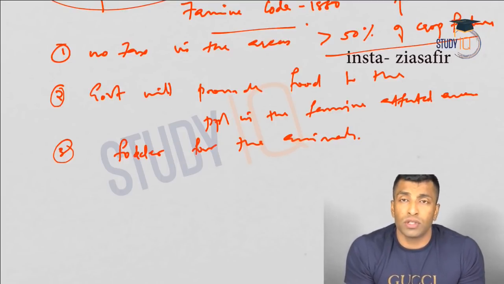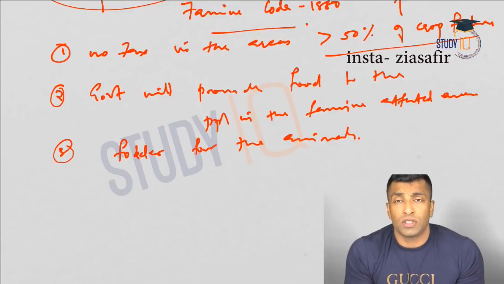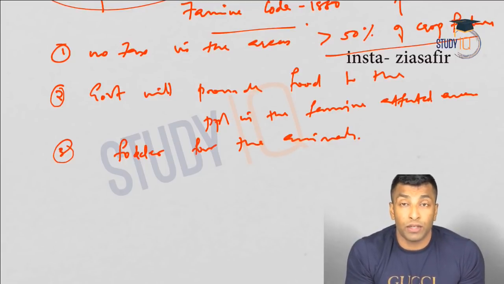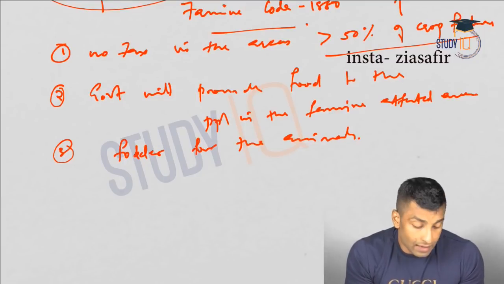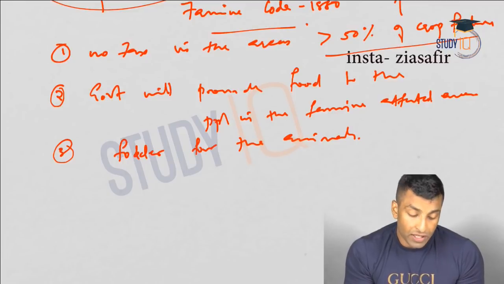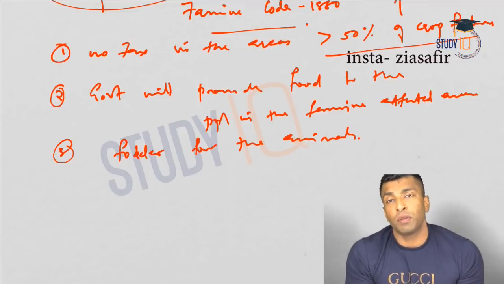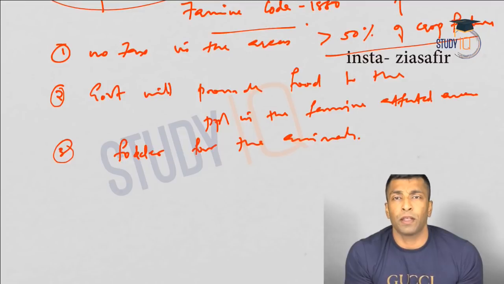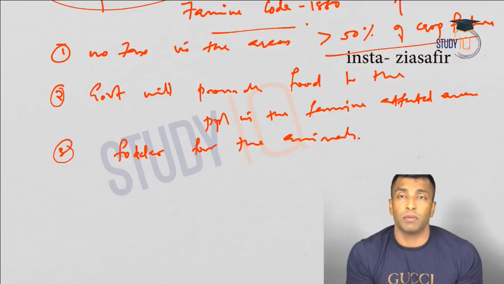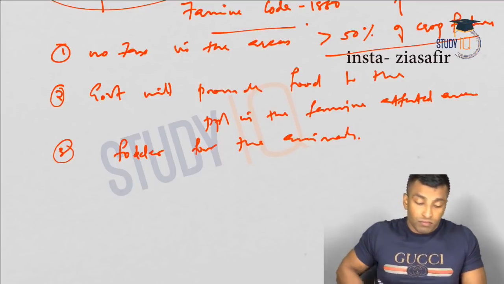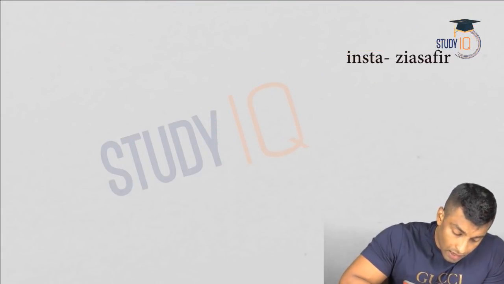So what all things you need to know is the commission was appointed by Lytton, headed by Richard Strachey, and the famine code was drafted under the Governor Generalship of Lord Ripon, and these are the provisions. No tax in the areas where there is 50% or more crop failure. The government will provide food for the people. The government will provide fodder for the animals. Okay. Now next we'll move on to Arms Act.